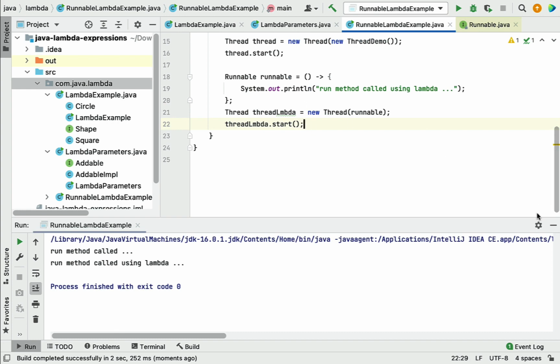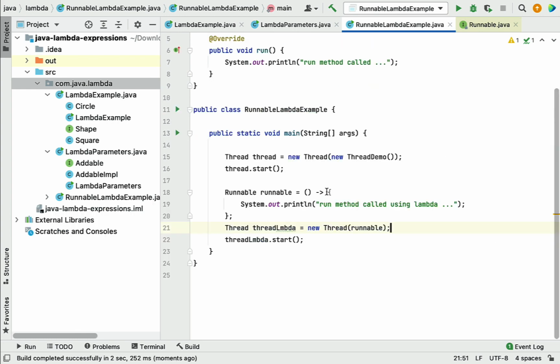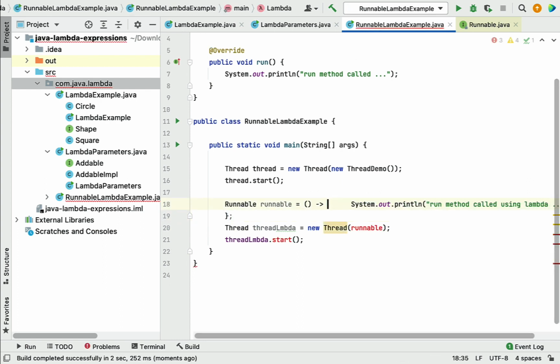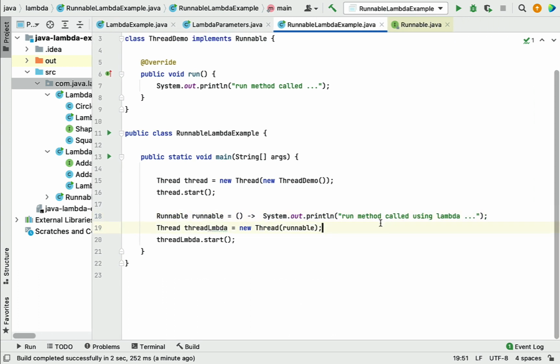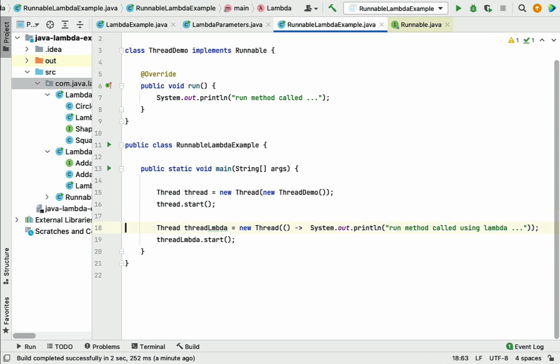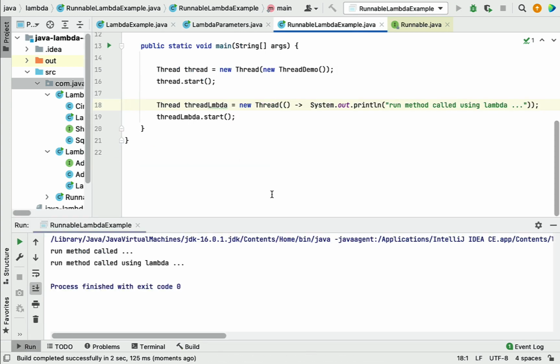So this is working as expected. Well, we can simplify this lambda expression even more. If you can see here, the lambda expression body contains only one statement, so we can get rid of the open and close curly braces over here. All right, perfect. And we can simply pass this lambda expression itself as a parameter to the constructor. For instance, I'm going to pass it here, and I'm going to get rid of this statement. So this is how we can pass a lambda expression as a parameter to the constructor as well. If I run the program, it should work, and there we go.